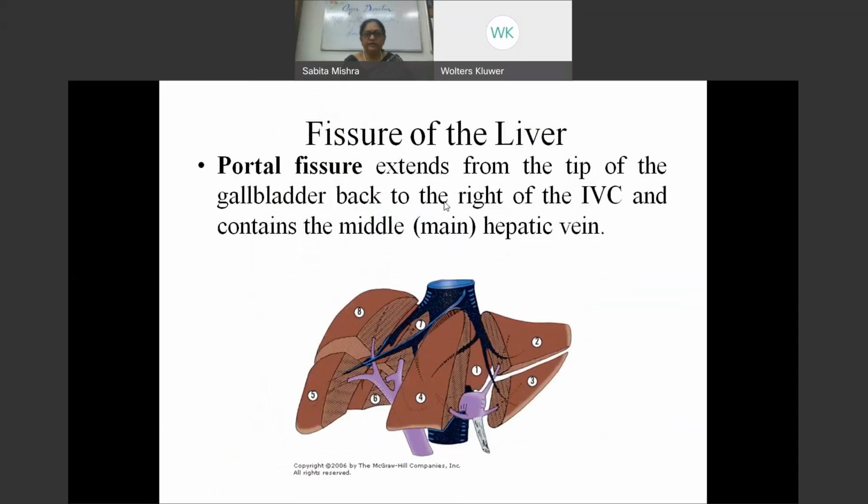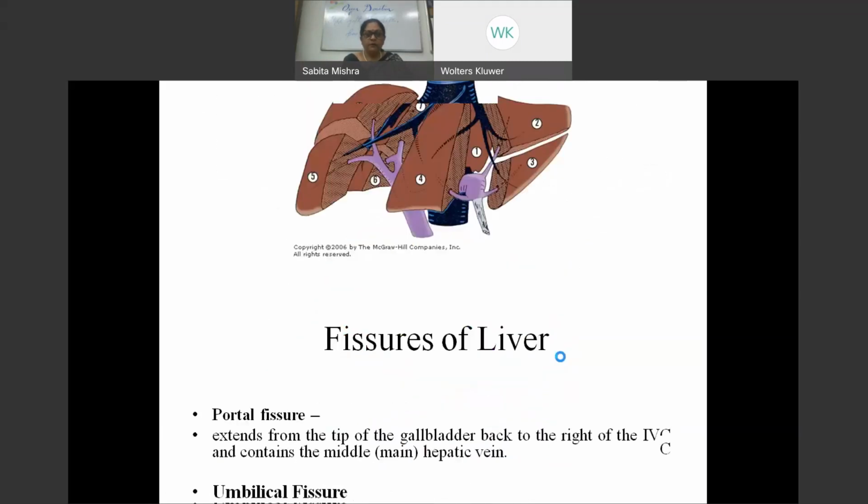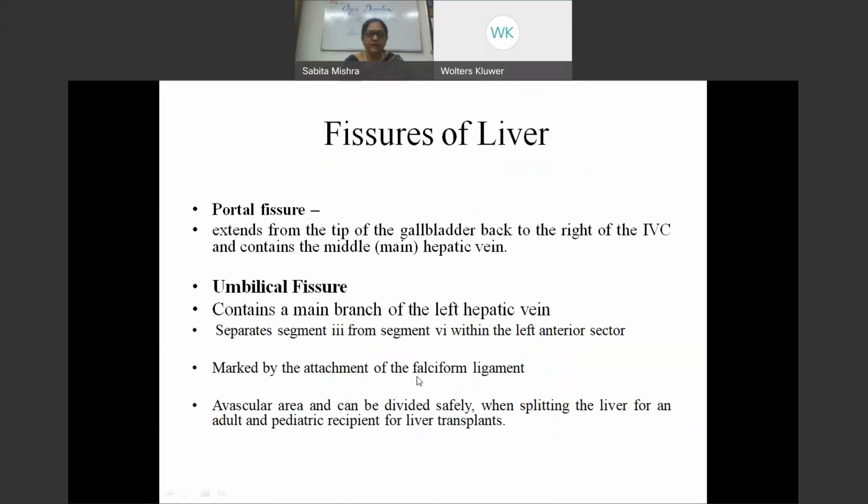So the portal fissure extends, that's the main division, from the tip of the gallbladder to the right side of the hepatic vein. And these are the segments that have been shown out here. So I've already explained these. So the umbilical fissure actually has the main branch of the hepatic vein, and it separates segment 3 from 4. It's marked on the surface by the attachment of the falciform ligament, and this area is actually avascular. So it is very safe to cut the liver at this site for pediatric transplants.